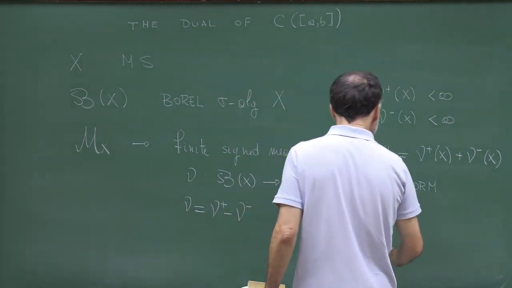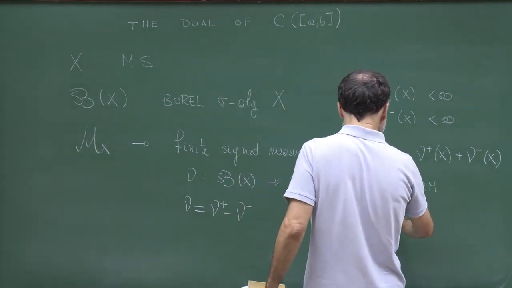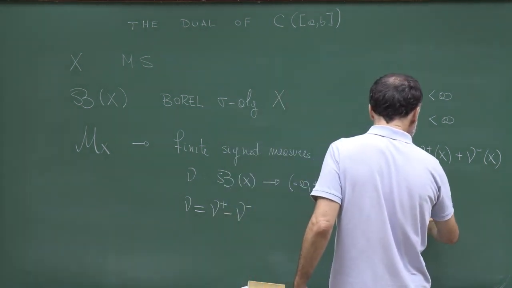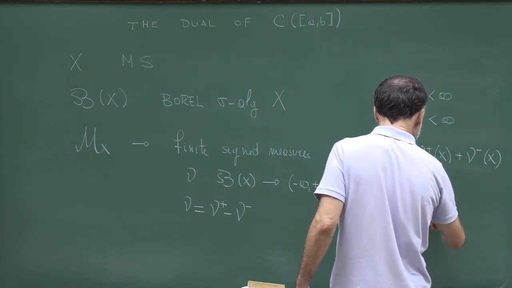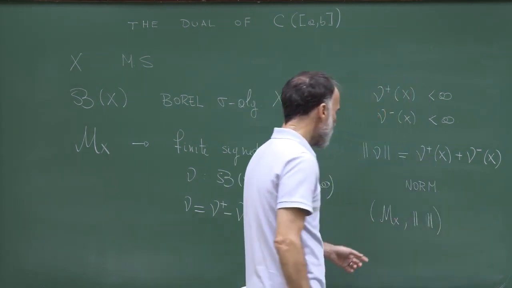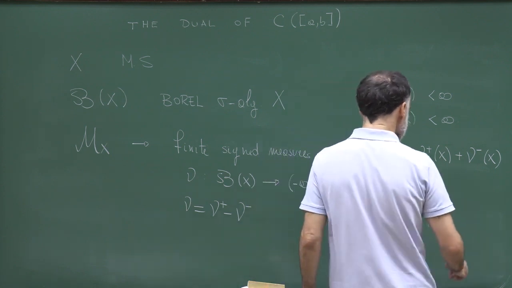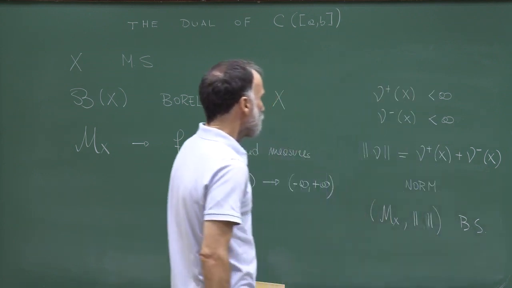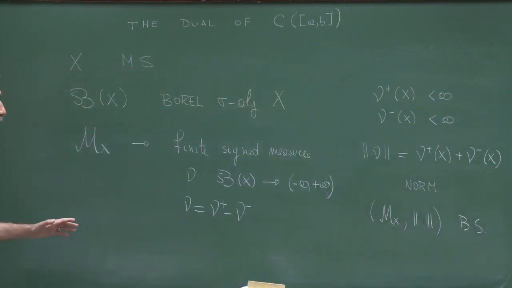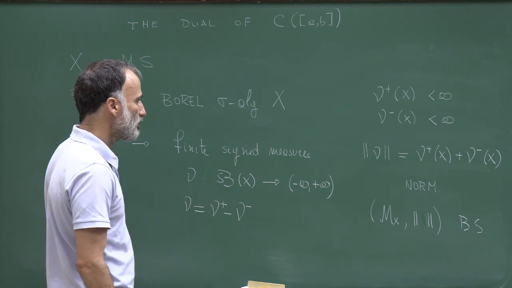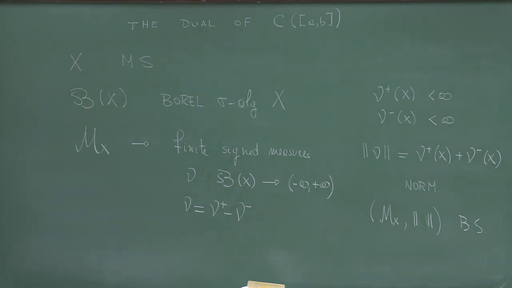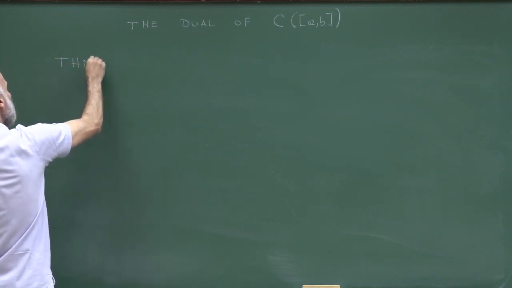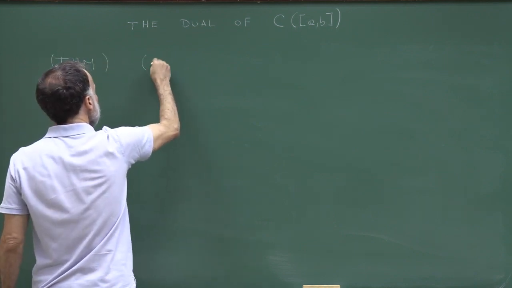And moreover, if I take the space M(X) of finite signed measures endowed with this norm, well, this space is complete with respect to this norm, so this is a Banach space. So all these results can be found in a book on measure theory. I have now all elements to state what's called the Riesz representation theorem.